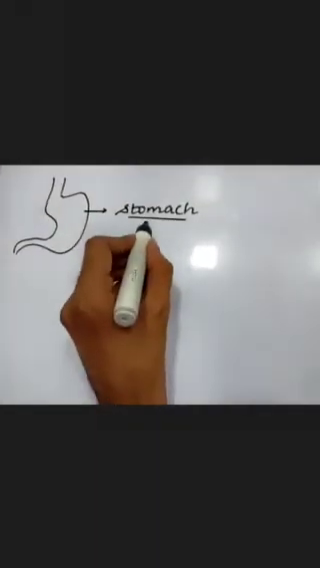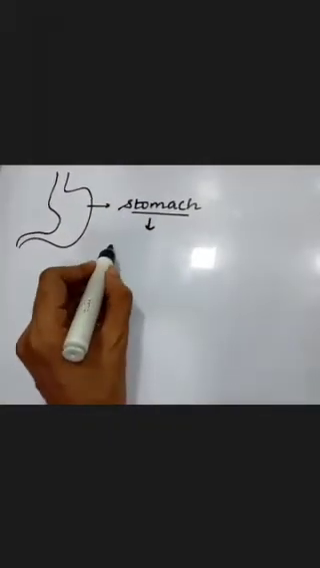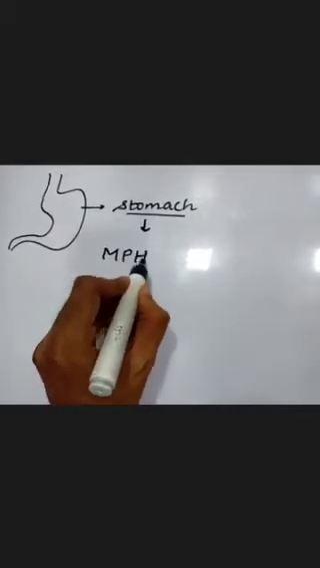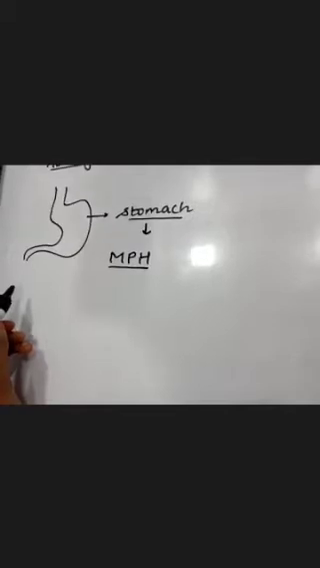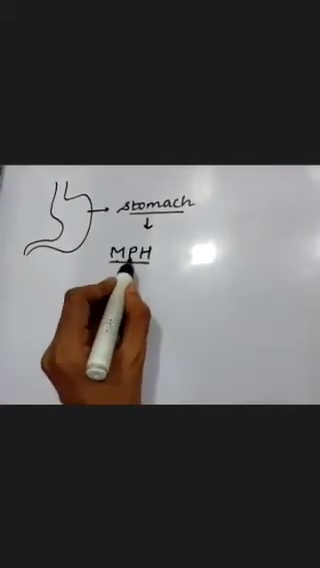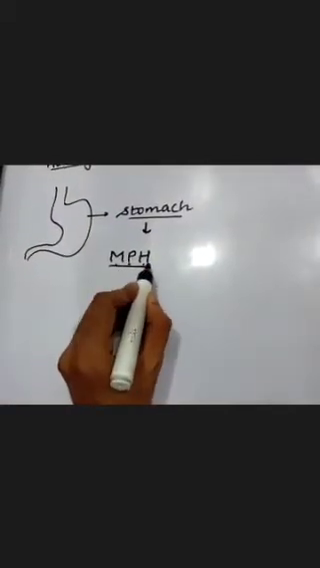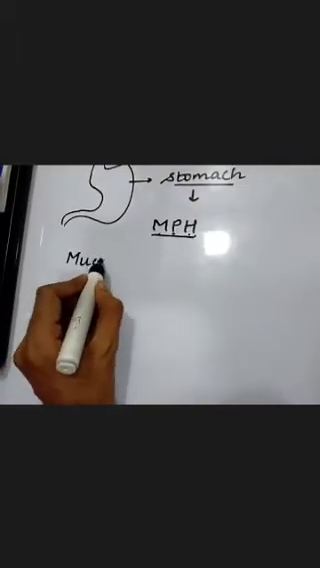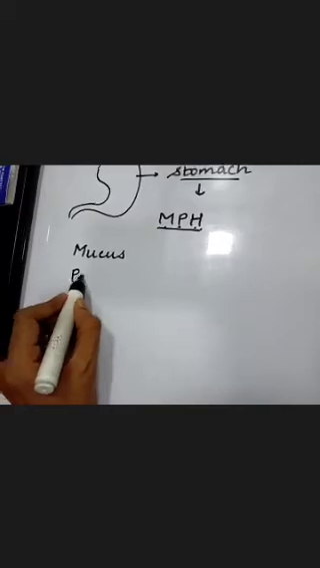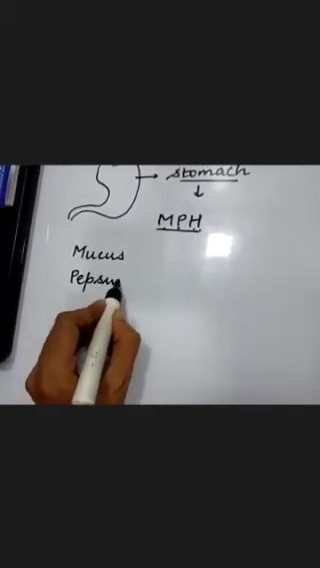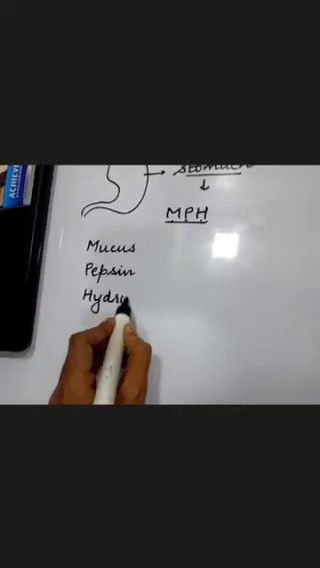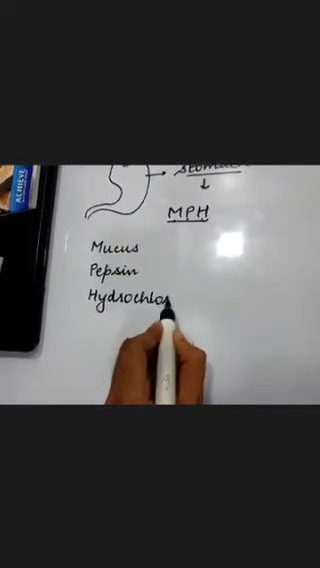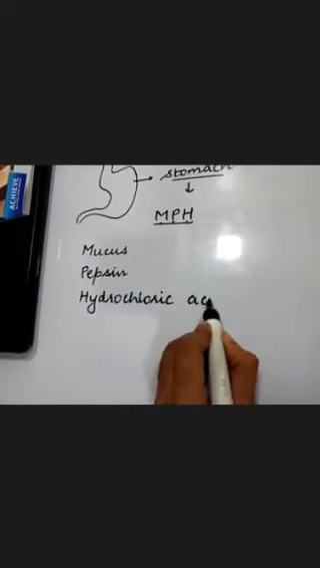Stomach produces three different types of chemicals, which we shall remember in a rhythm called MPH, MPH. Here, M stands for mucus, P stands for pepsin, and H stands for hydrochloric acid.